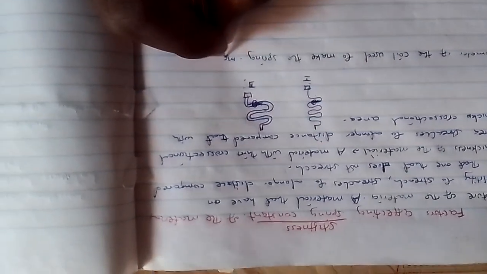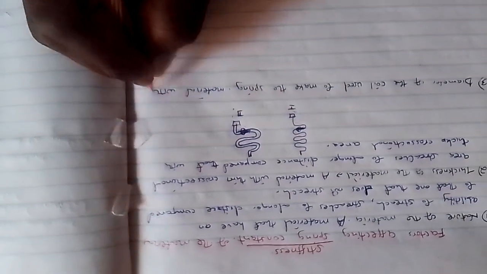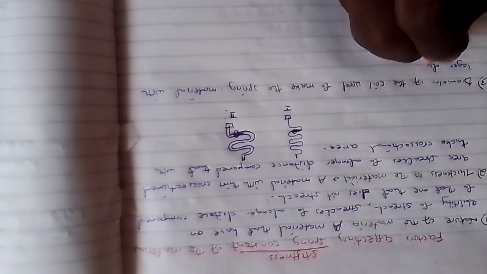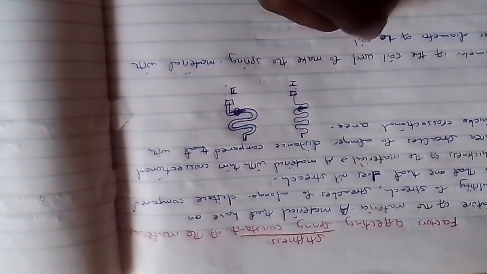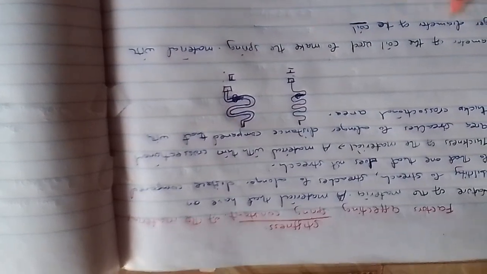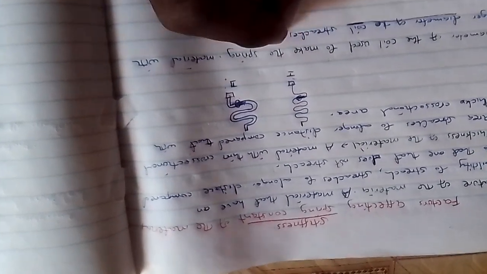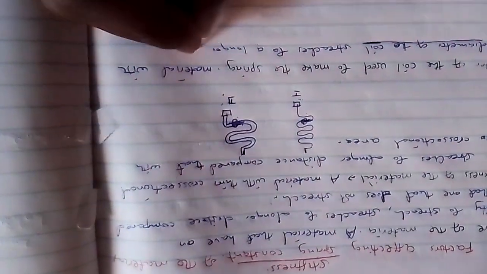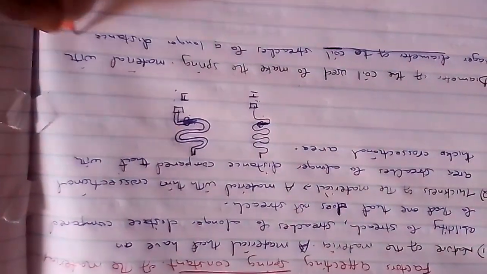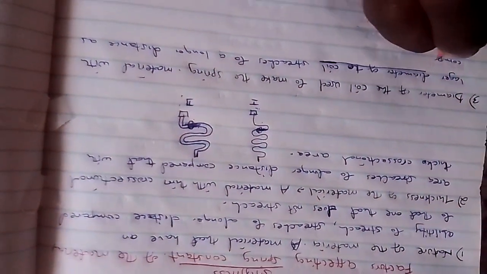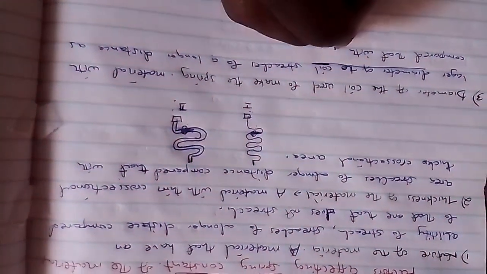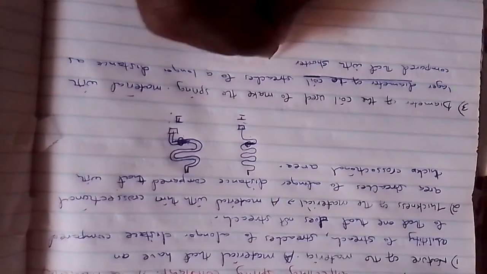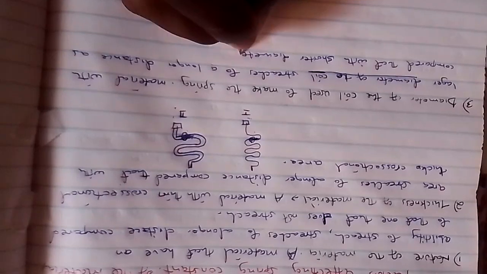A material with larger diameter of the coil, most probably we're looking at this coil, the diameter of the coil, stretches to a longer distance as compared to that with a shorter diameter of the coil.